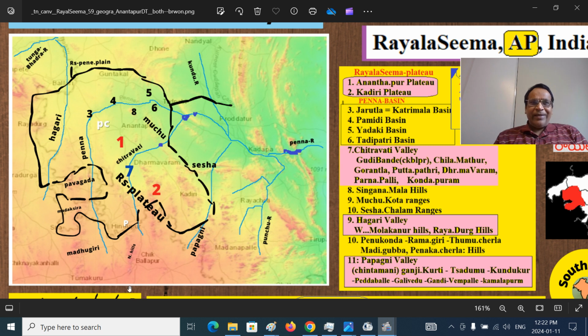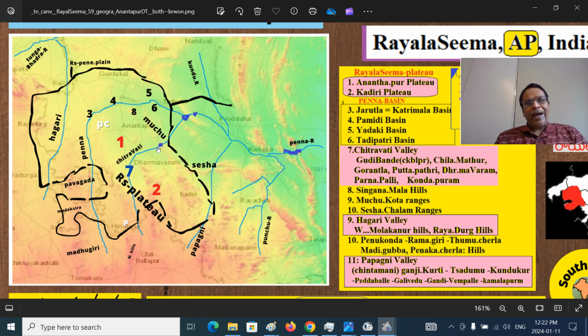Then the Chitravati is a fascinating river that cuts through the Seshachalam mountains on this side and the Muchukota mountains on the other side. There is a village called Parnapalli. A dam is built there, a balancing reservoir called Chitravati balancing reservoir, on the western side of Seshachalam.